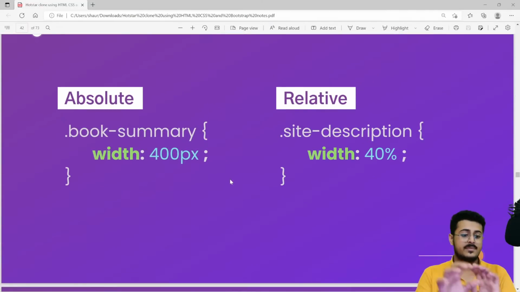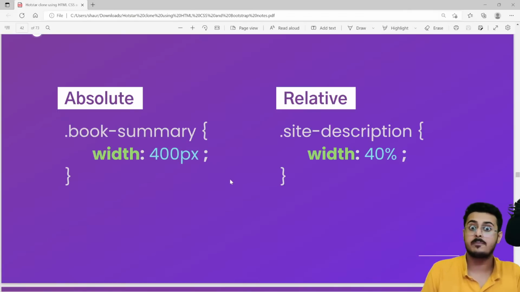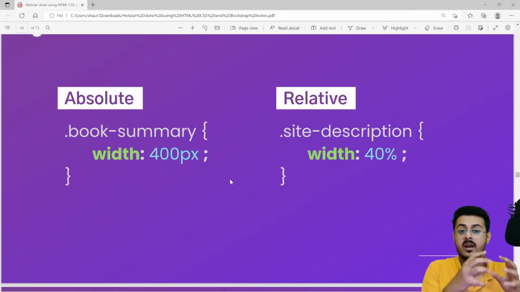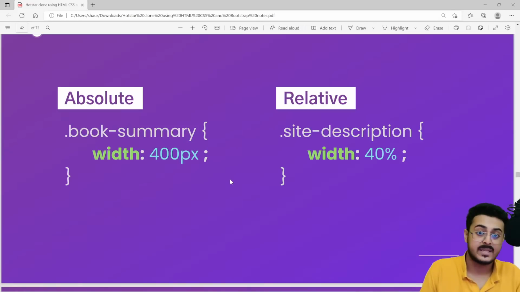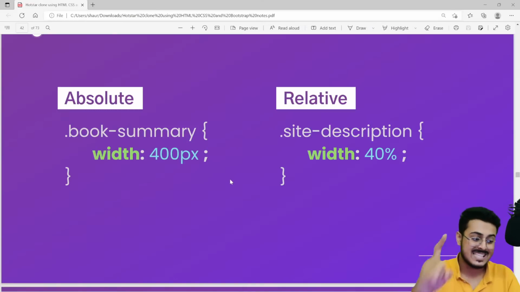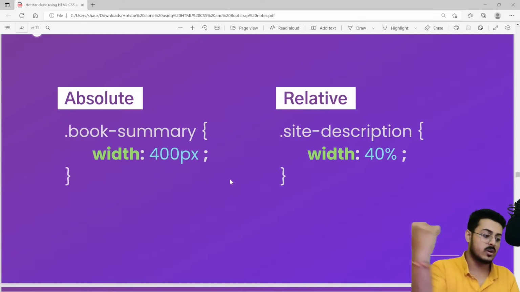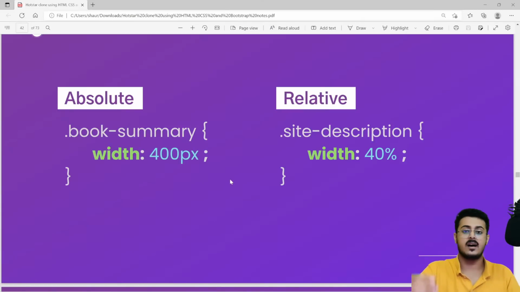Okay, so there are two types of measurements. An absolute measurement would be a measurement in terms of pixels. So 400 pixels width. The width of this particular component should be 400 pixels. So basically telling that it should be exactly 400 pixels, whether it be on your phone, on your laptop, or on a desktop, it should only use 400 pixels. That is an absolute measurement, guys.